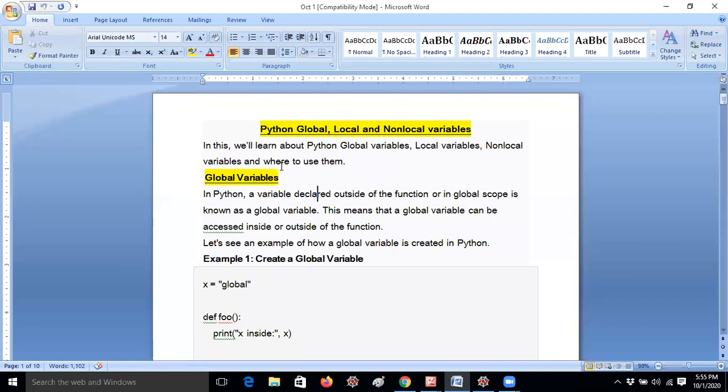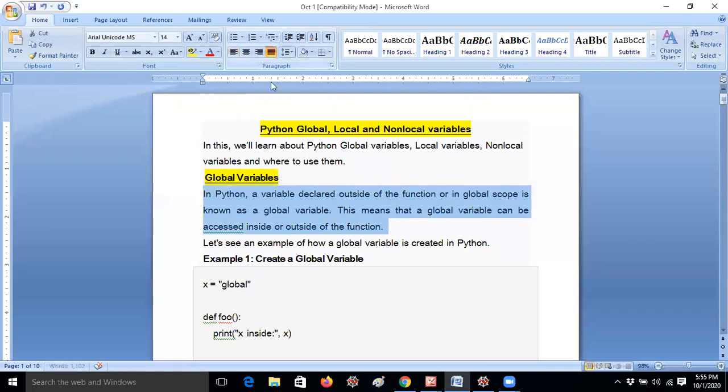Now, global variables. We already know what a global variable is; I just discussed it. In Python, a variable declared outside of a function, or in the global scope, is known as a global variable. This means a global variable can be accessed inside or outside of the function. Whenever you declare 20, you can access it inside the function or outside the function. That is the purpose of a global variable, guys.